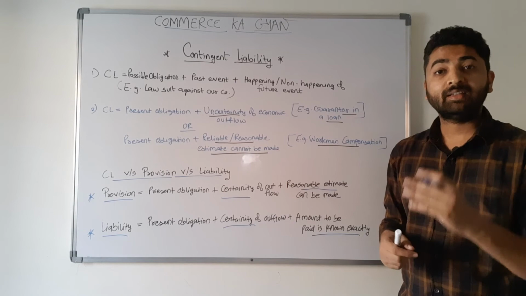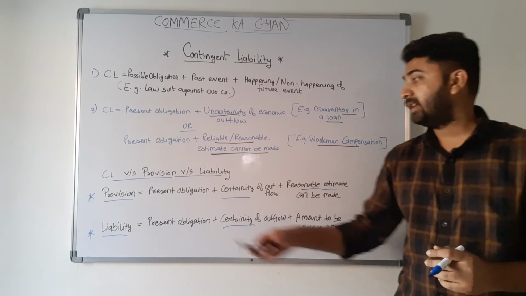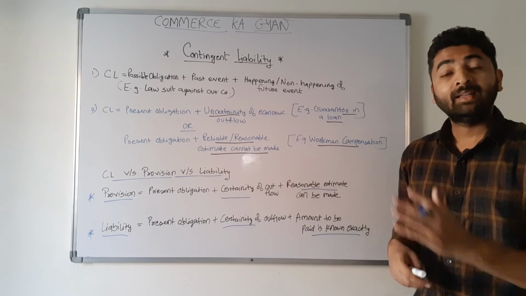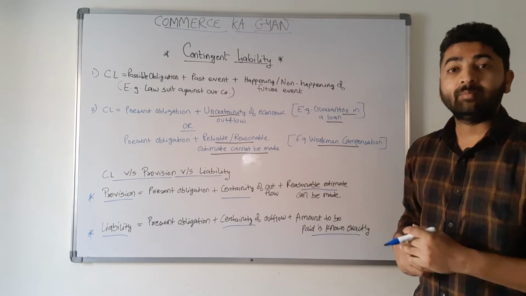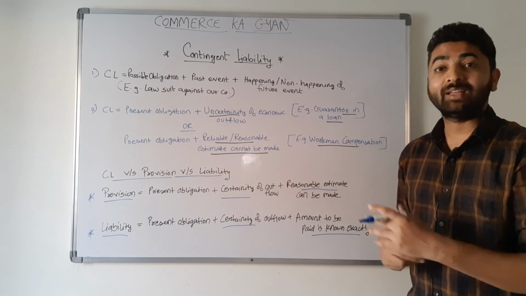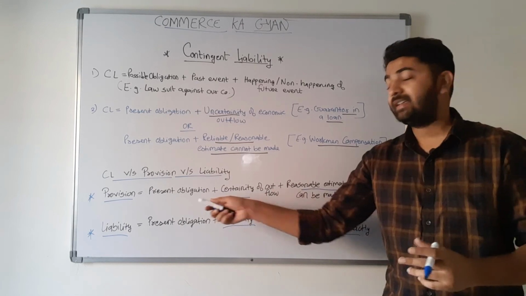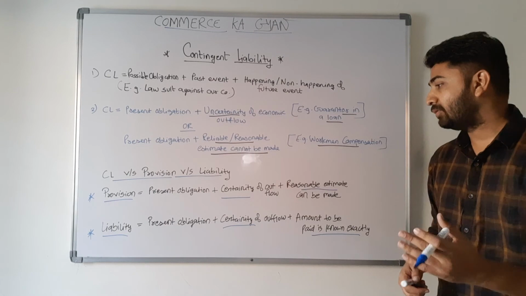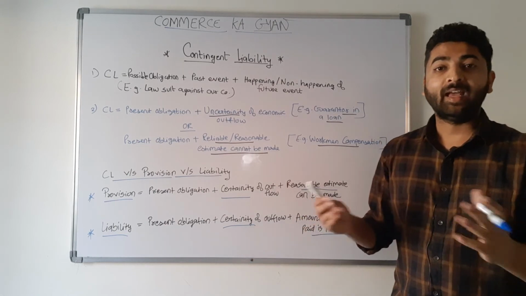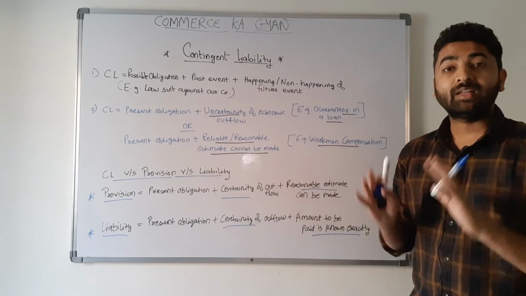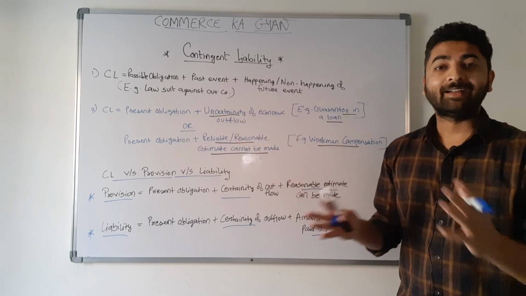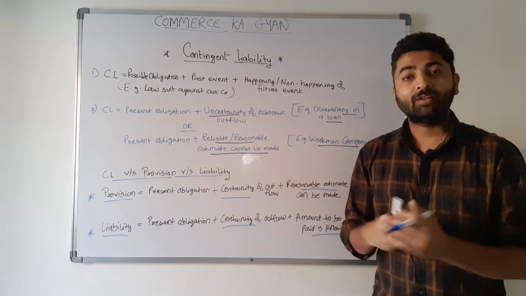But when we consider the example of provision for doubtful debts, we have a present obligation plus a certainty of outflow, but only a reasonable estimate can be made because the exact amount is not known. So in that case it becomes a provision, and whenever you have an exact amount which is known to you, it becomes a liability. When both these terms are not included in your definition, it will fall under contingent liability.